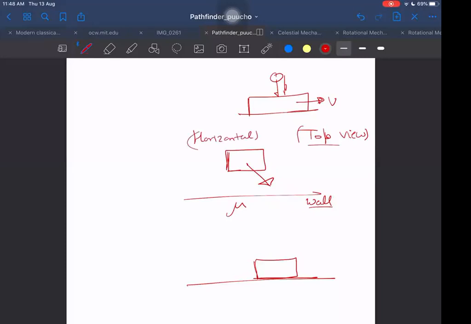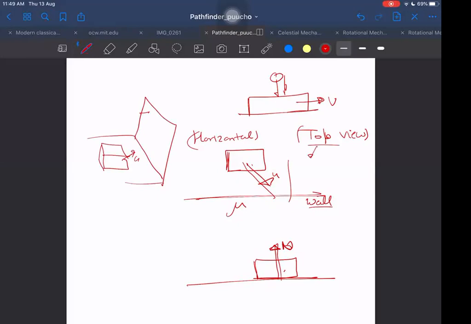On a horizontal floor, this was moving with velocity u, and it will strike the vertical wall. As it strikes the vertical wall, one normal will be acting from this side, and this normal will definitely be impulsive because the ball is colliding against the wall, and this normal is trying to stop it. Are you understanding the situation? First of all, this situation is in 3 dimensions. This is a vertical wall, the ball is coming with a velocity, and we are looking from the top. This is a fixed wall, right?